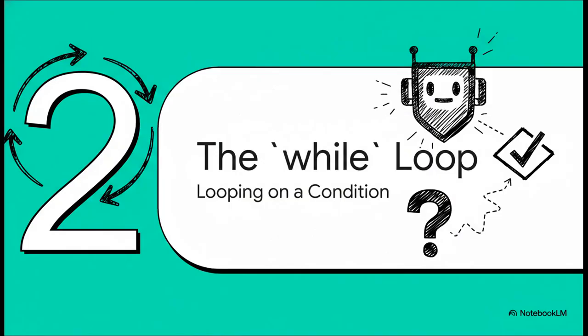So the for loop is awesome when you know exactly what you're looping over, but what if you don't know ahead of time how many times you need to repeat something? Well, that's where our next tool comes in, the while loop. This guy doesn't loop over a collection, it loops as long as a certain condition stays true.